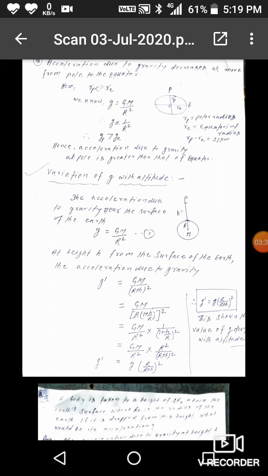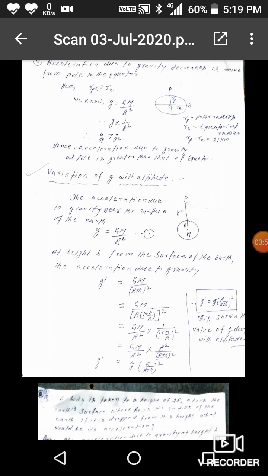Here we will take r common, GM by r square into 1 by (1 plus h by r) whole square, or this is equal to GM by r square into r square by (r plus h) whole square, and GM by r square is equal to small g, therefore g dash is equal to g into (r by r plus h) whole square.